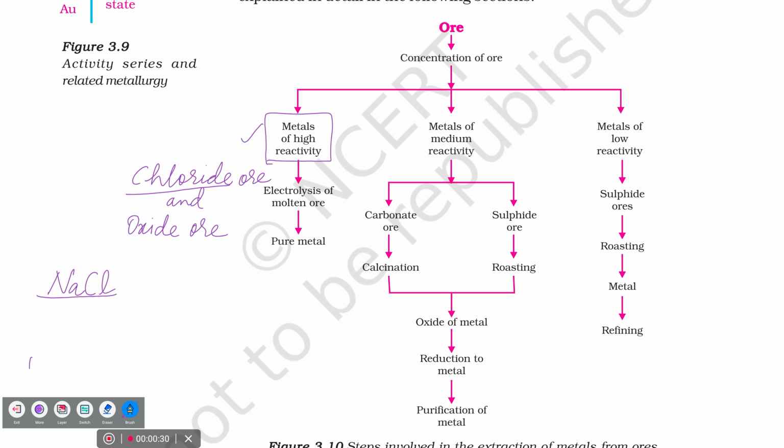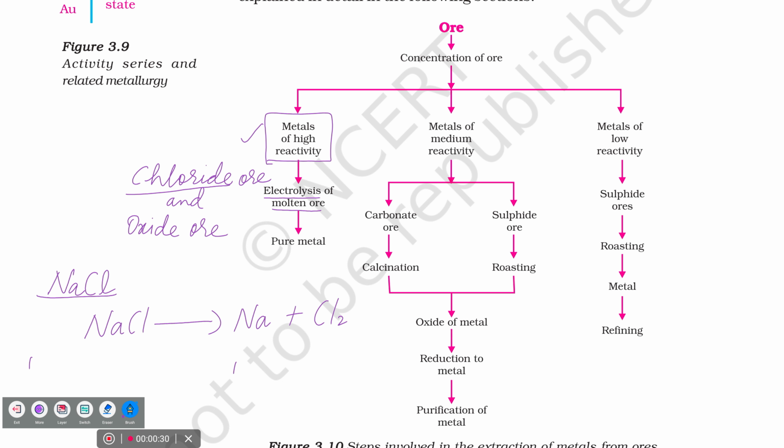For high reactive metals, always will be using which method? Electrolysis. And how the ore should be? Molten. It should not be in the form of a solid. It should be in the form of a molten. Now NaCl, when you pass the electricity, it will decompose to form Na plus Cl2. So which metal is separated now? Sodium. Sodium is a high reactive or not? Yes, it is a high reactive metal. And which gas is liberated here?